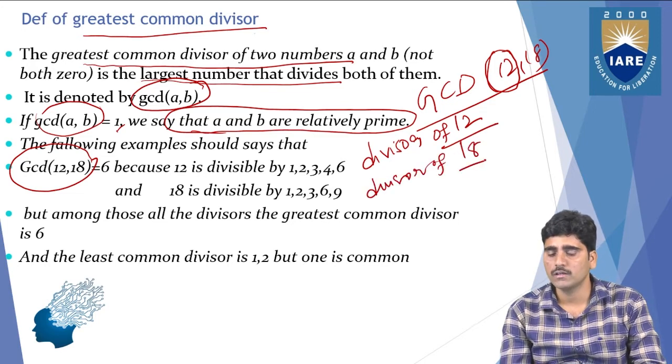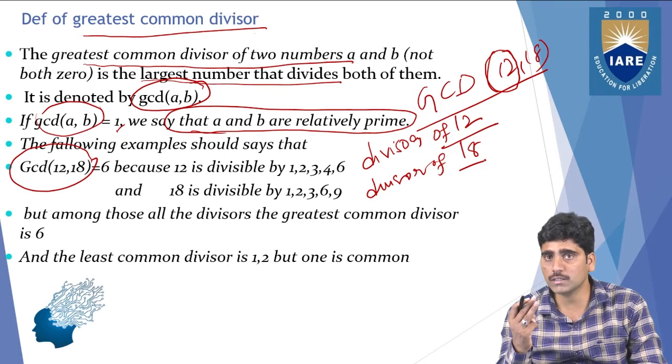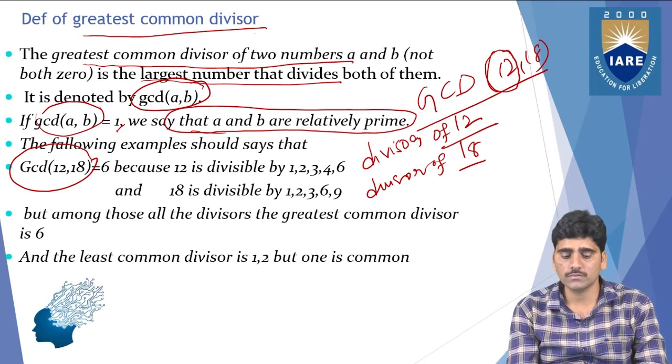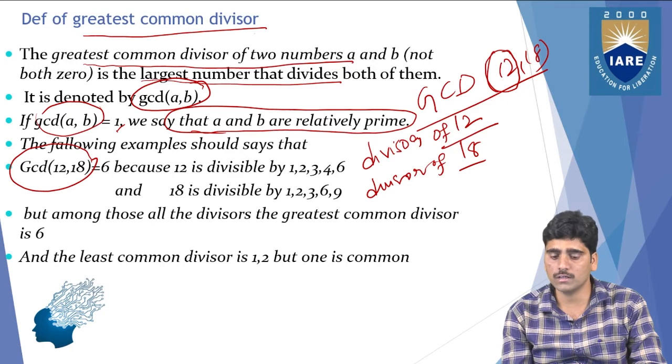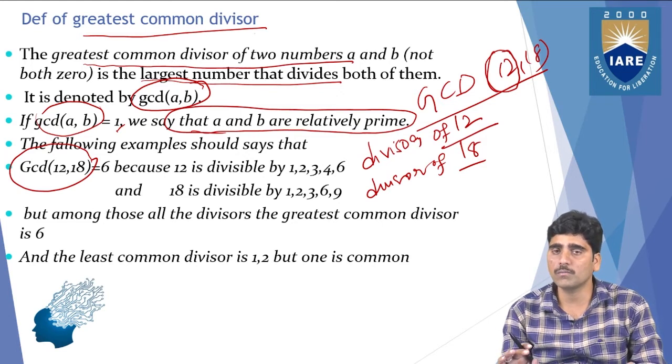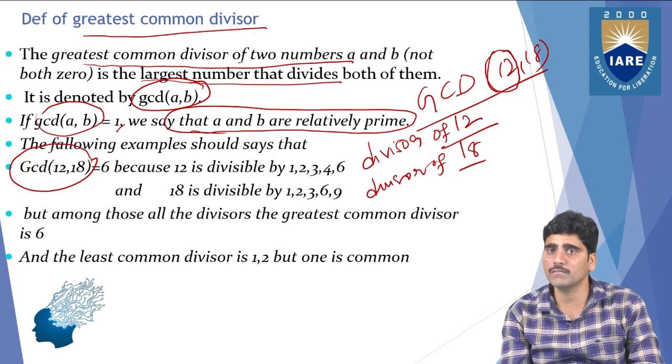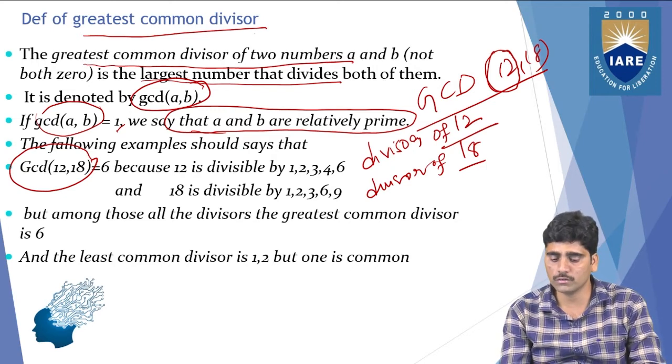So follow these three steps: first, find the divisors of each number; then find the common divisors of the two numbers; then from among these common divisors, get the one greatest common divisor.